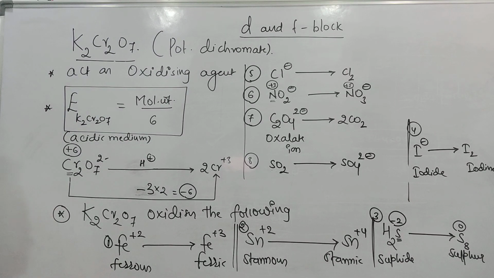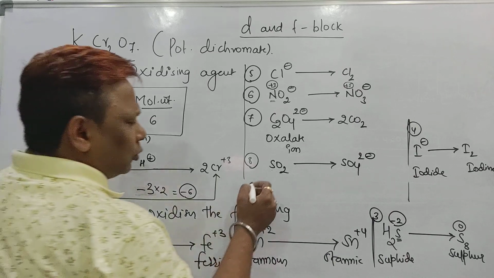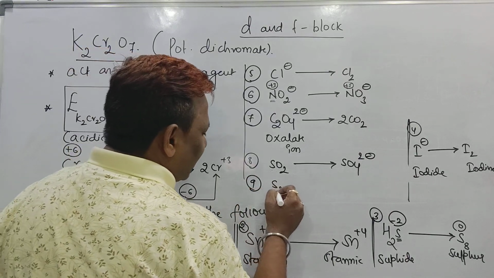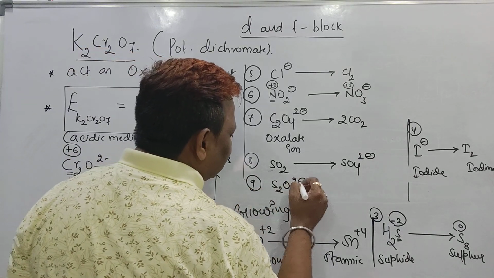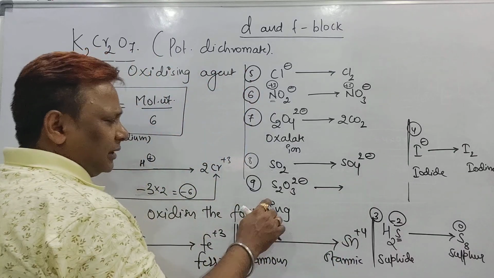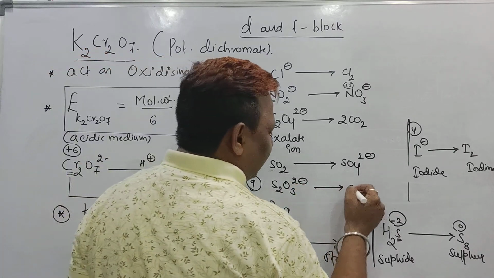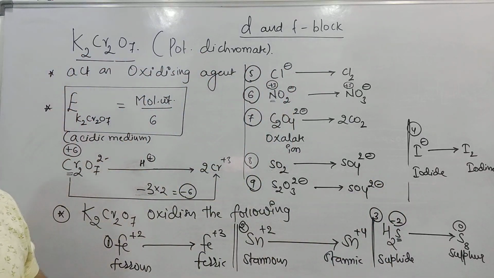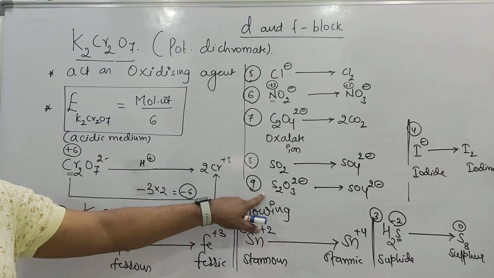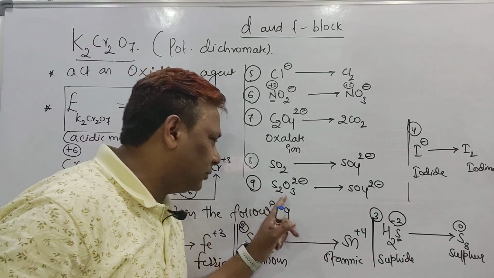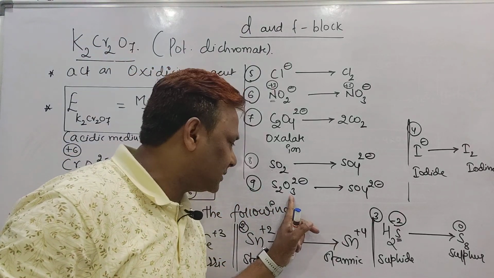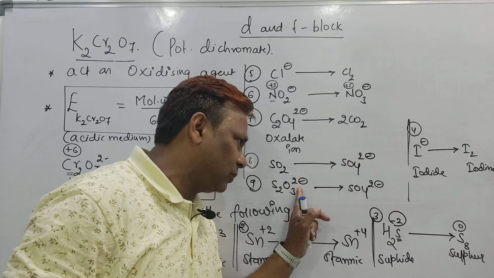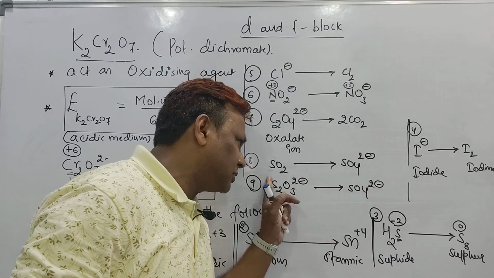It also has a tendency to oxidize the S2O3 2 minus ion, which is converted into SO4 2 minus ion. In S2O3 2 minus, find the oxidation number of sulfur: 3 into 2 is 6, minus 6 becomes +6 minus 2, +4, +4 by 2, +2.